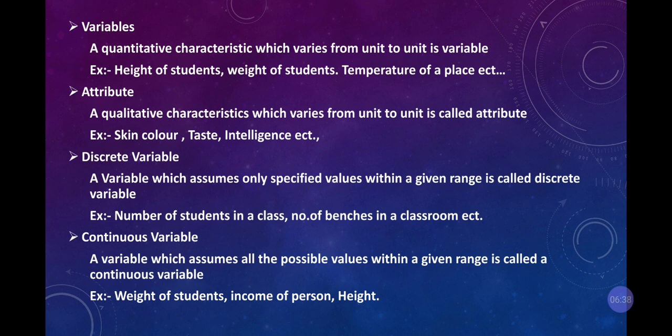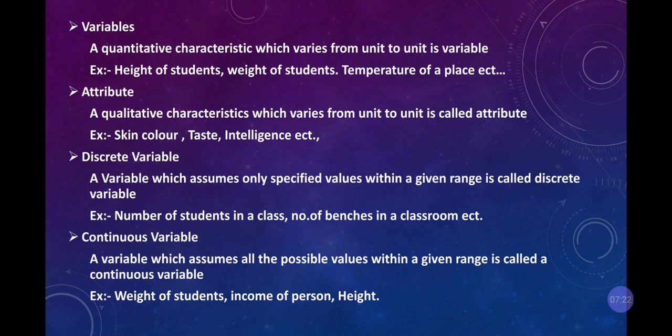For example, Fair and Lovely, two or three years before, had a measurable scale where you can measure your skin color according to that scale and use the Fair and Lovely. That is your qualitative character, where they promote the product on your skin color. Taste, for example, your Horlicks was first in one flavor, now you have Horlicks Light, Horlicks Chocolate. Even that is qualitative, where they change according to the taste of the people.